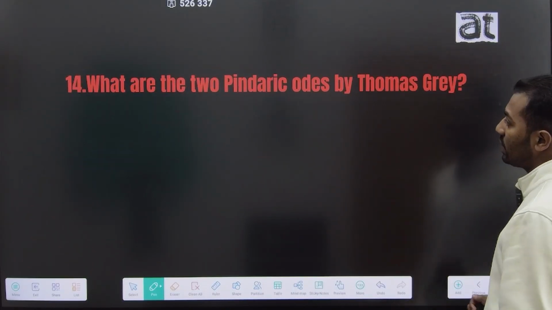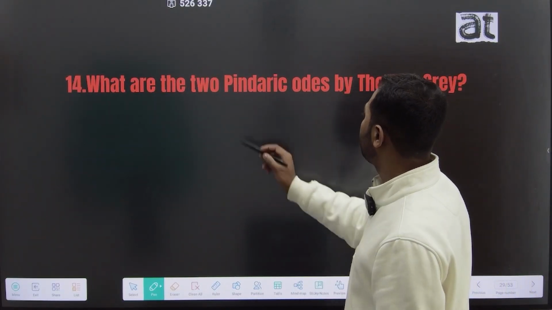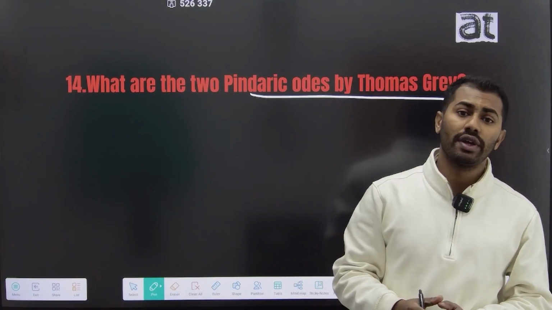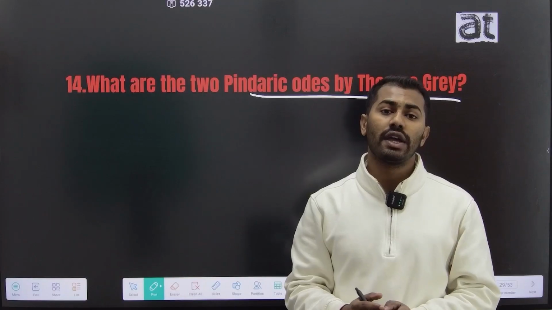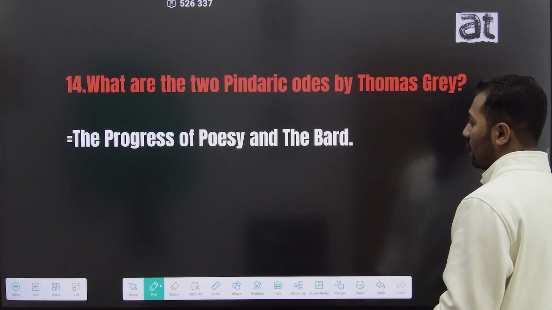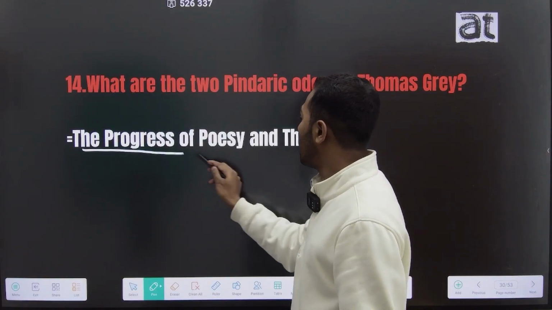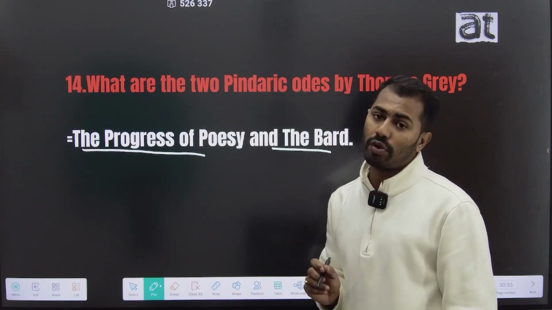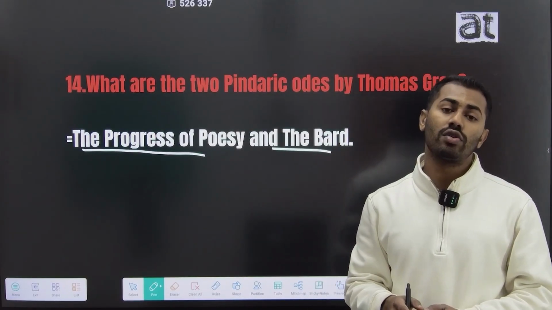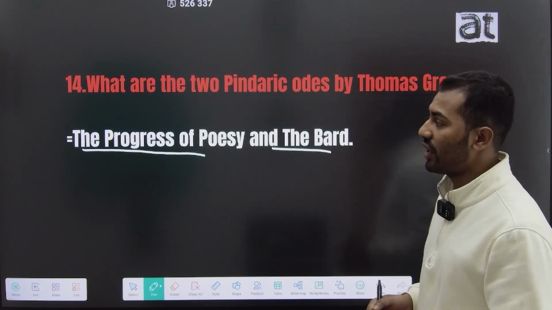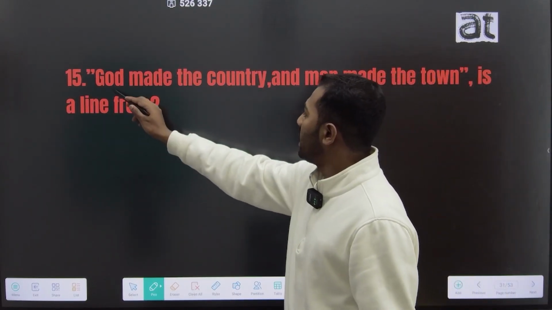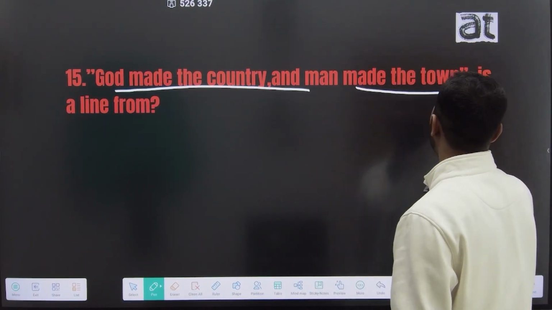The 14th question is, what are the two Pindaric odes by Thomas Gray? Like the transitional poems, Thomas Gray also wrote some important Pindaric odes, and these Pindaric odes are The Progress of Poesy and The Bard. The Progress of Poesy and The Bard are the two important Pindaric odes written by Thomas Gray.